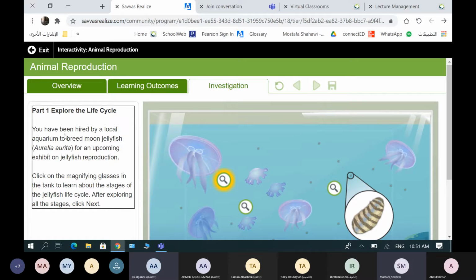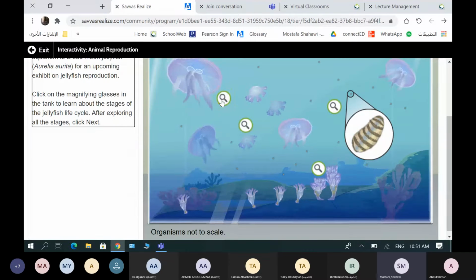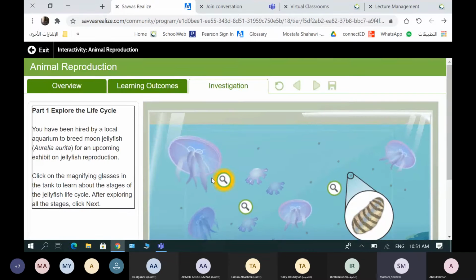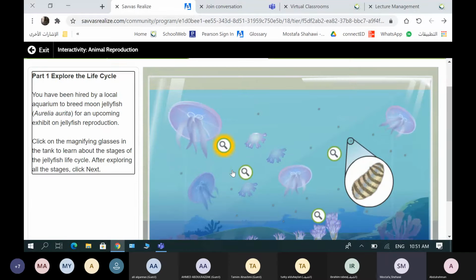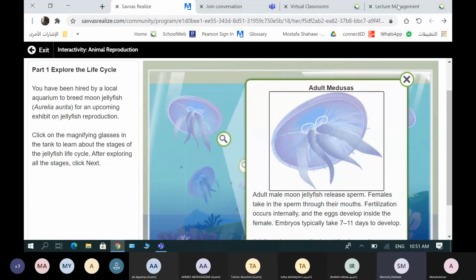So imagine that you have been hired by a local aquarium to breed moon jellyfish. We want to see how they breed and how they reproduce. So we will see through this magnifying lens the life cycle of jellyfish. We will follow this cycle. We will start with this one.